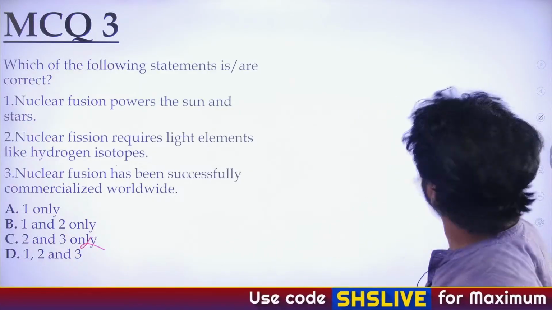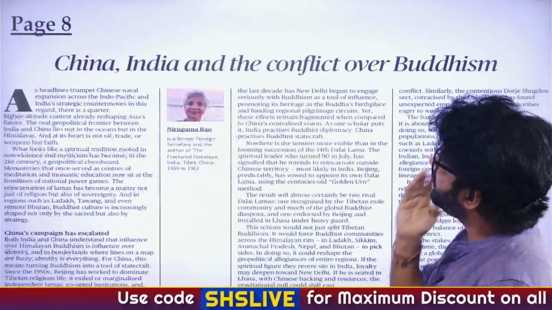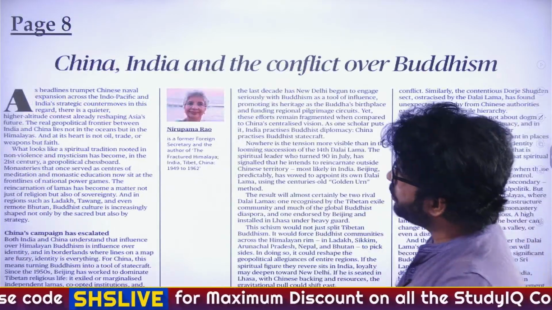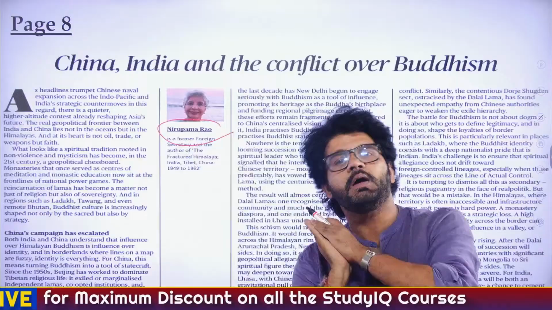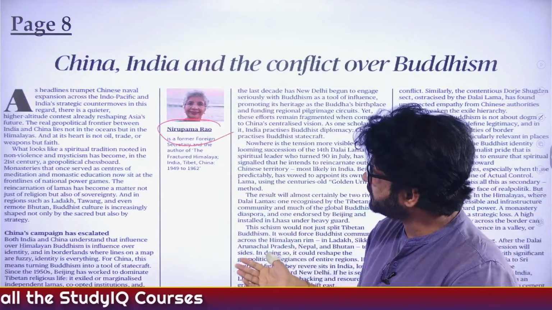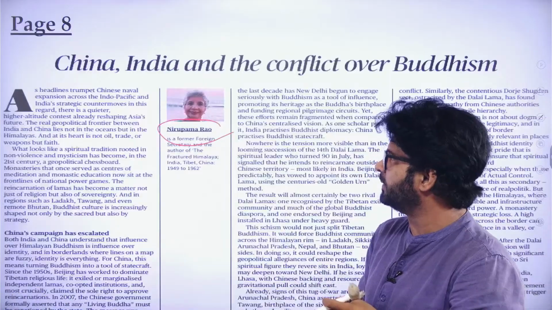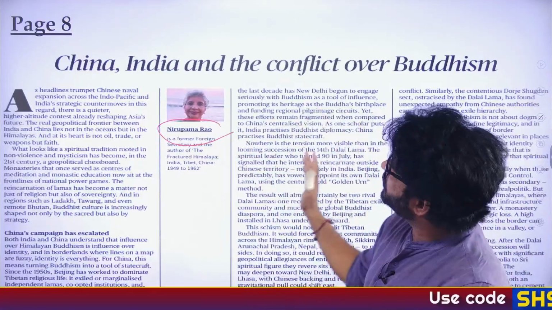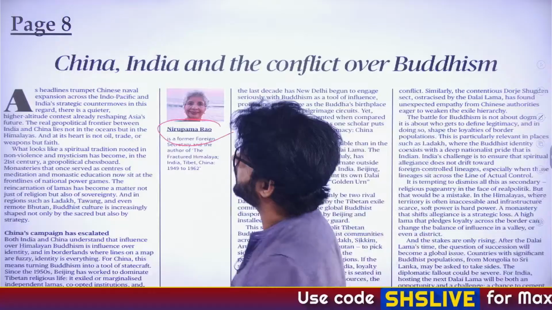Very good. Cool. Let's move on to the next article of the day, written by Nirupma Roy ma'am. She is very famous. If you follow international affairs, you may have heard about her. The article is China, India and the conflict of Buddhism. This is page 8, the editorial.